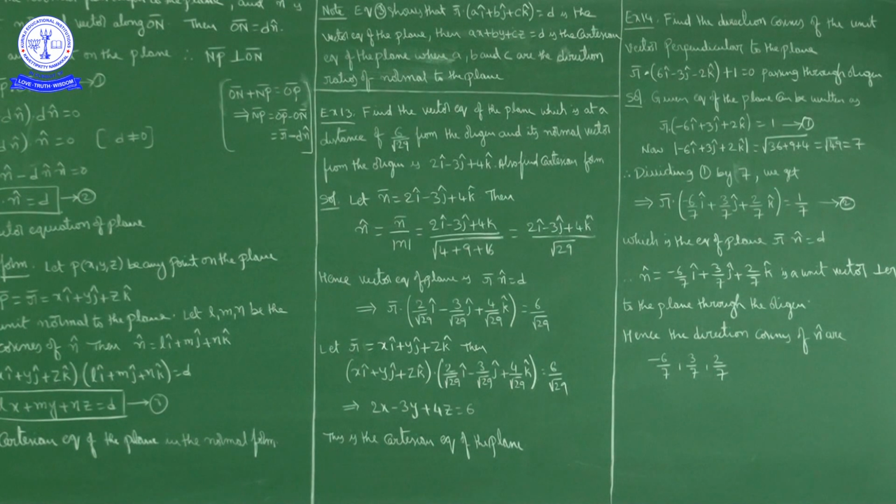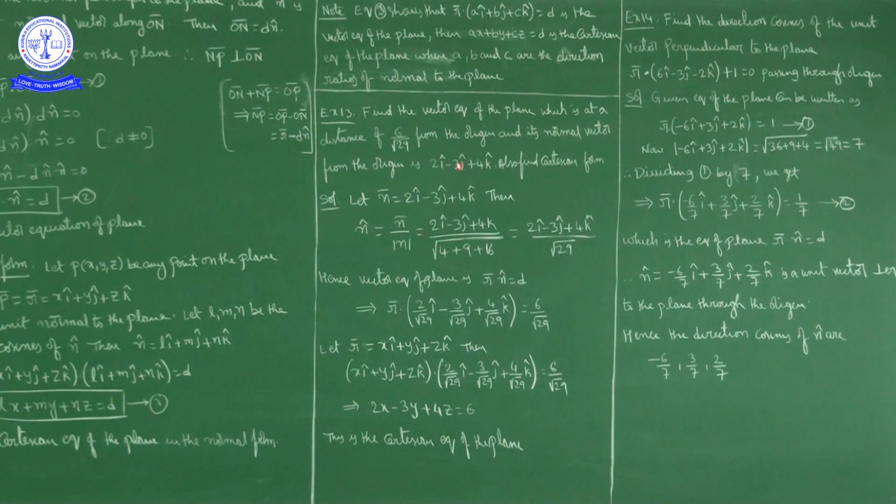One normal vector is given, it is not a unit normal vector. The normal vector to the plane is given. We have to find the vector equation of the plane, and also the Cartesian form. We have to find both the vector form as well as the Cartesian form. When the distance from the origin to the plane and the unit normal vector are given, then the equation of the plane in vector form is r bar dot n cap equal to D.